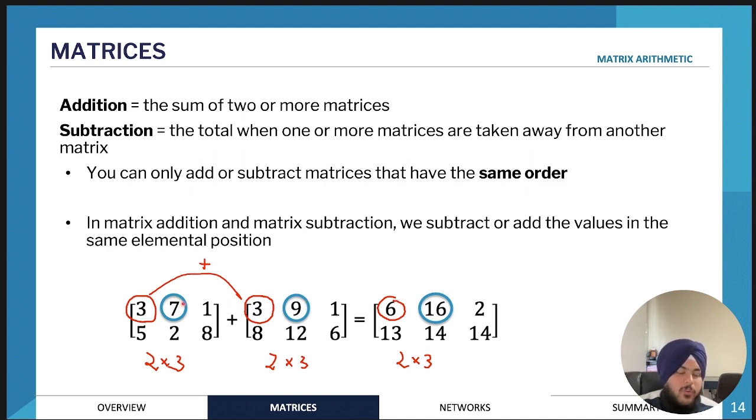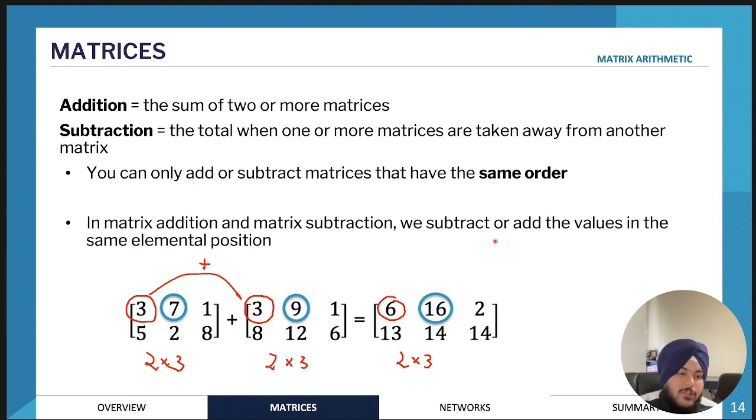Similarly, if we add the elements in the first row and second column, 7 in this matrix and 9 in this matrix, 7 plus 9 would equal 16, and that would be in the same position in the new matrix. So pretty straightforward. We're just adding the elements in the same position, and that will be the position of the sum of the two numbers.